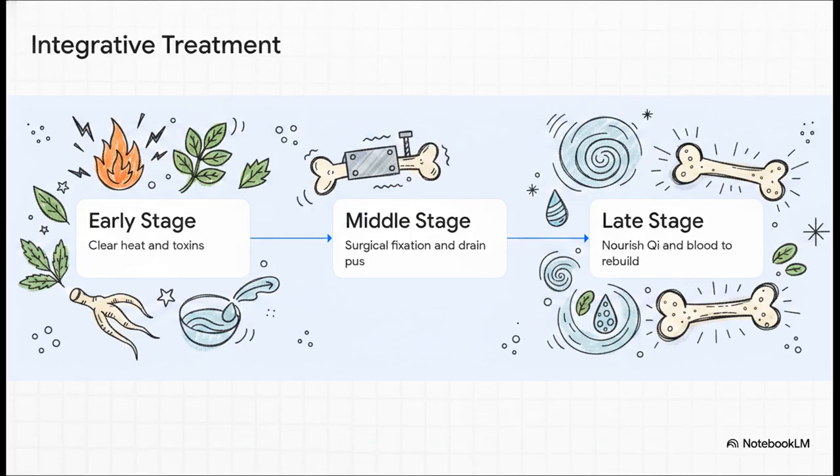Early on, specific herbs are used to clear heat and toxins. Then, in the middle stage, modern surgical fixation is used to drain pus, while internal herbs are used simultaneously to support the body's strength. Finally, once the infection clears in the late stage, targeted formulas nourish the qi and blood to help the bone actually rebuild. It's this complete, start-to-finish supportive strategy.